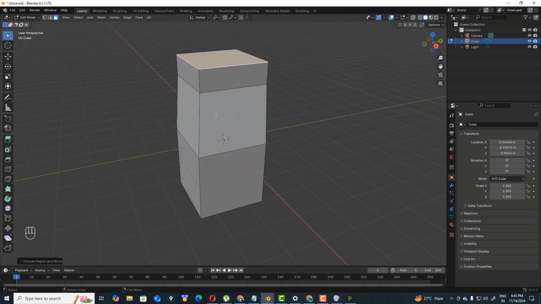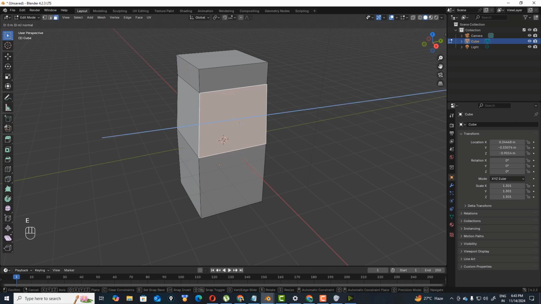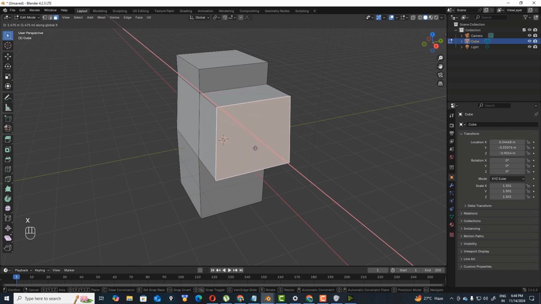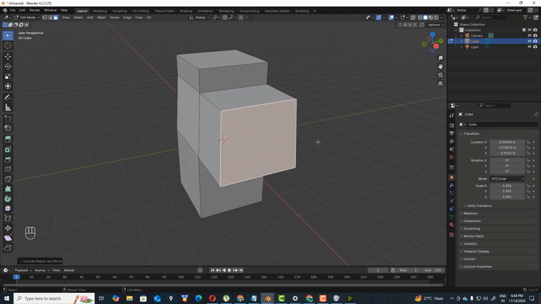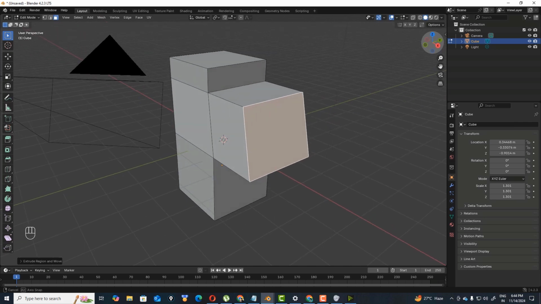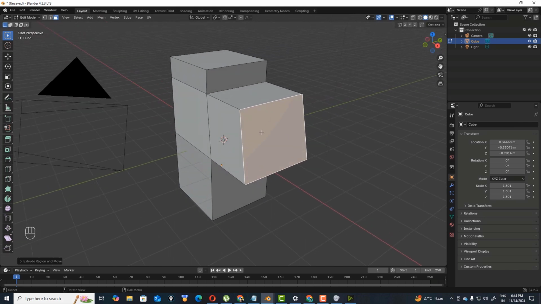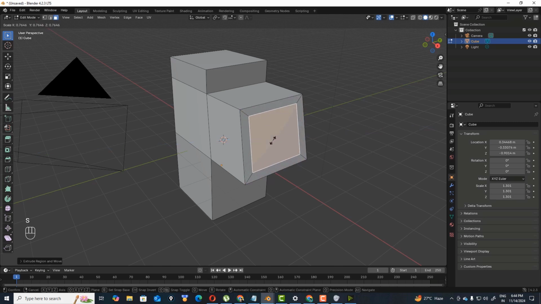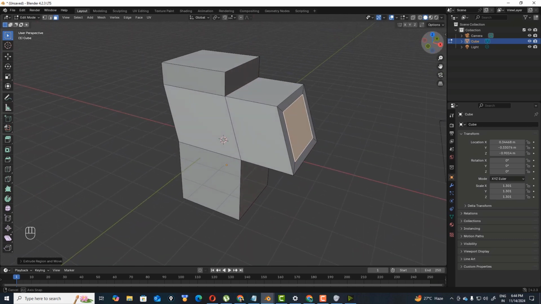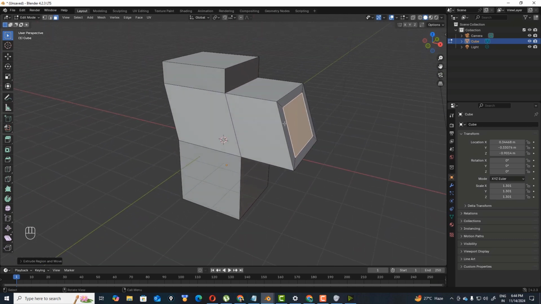Hit E one time, this is extrude. If I want to select this face, then extrude on the X axis. There is another thing: you can invert the extrude option. So hit E, then do nothing, S, and you can see this inverts the extrude, inside extrude.